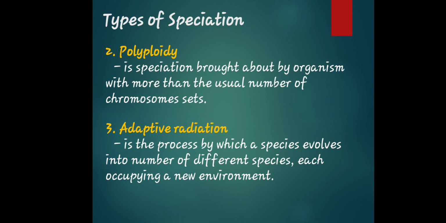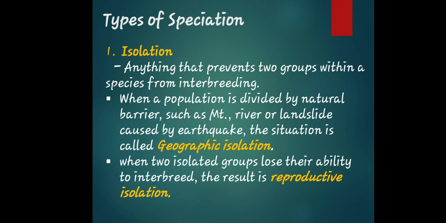So there are two types of isolation. If it pertains to a natural barrier, such as a mountain, river, or landslide caused by an earthquake, it is called geographic isolation. But if you're pertaining to two groups losing their ability to interbreed, it is called reproductive isolation.